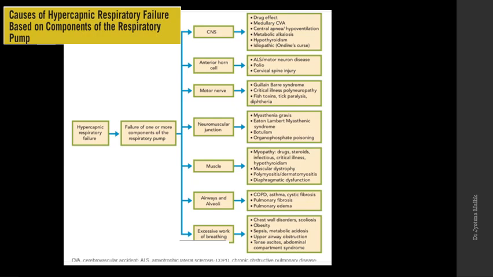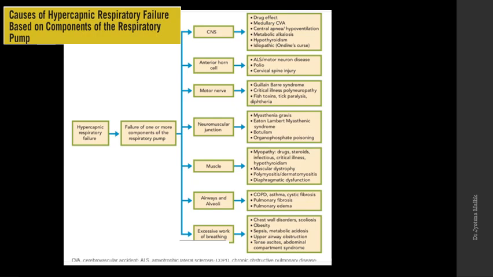Motor nerves are affected by Guillain-Barré syndrome, critical illness polyneuropathy, tick paralysis, or toxins like fish toxins and diphtheria. If these are the problem, we may see type 2 respiratory failure because the motor nerve is affected. Neuromuscular junction issues like myasthenia gravis, organophosphate poisoning and botulinum can affect the neuromuscular junction of respiratory muscles and cause type 2 respiratory failure.